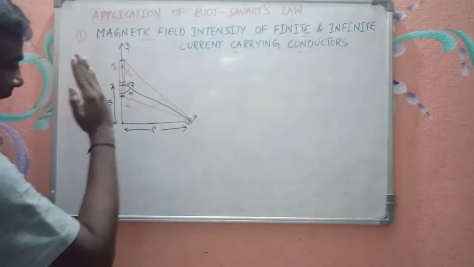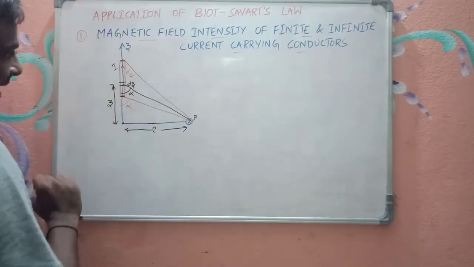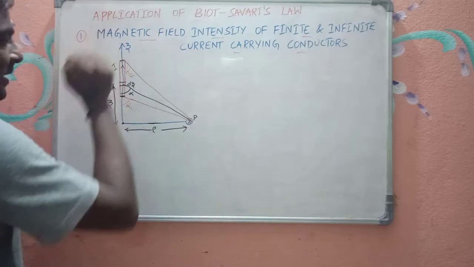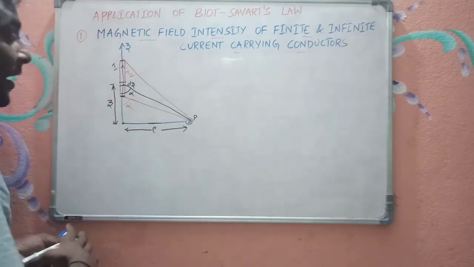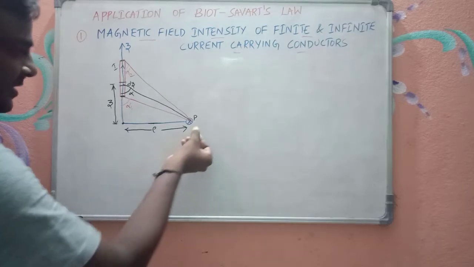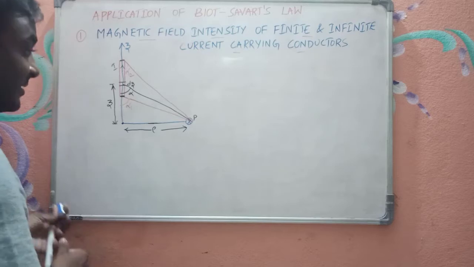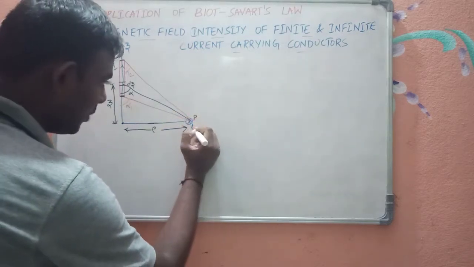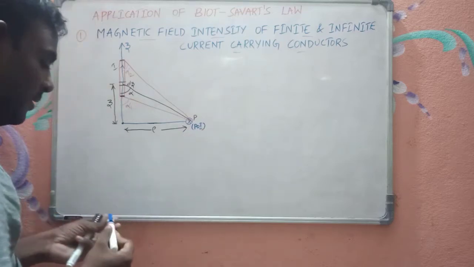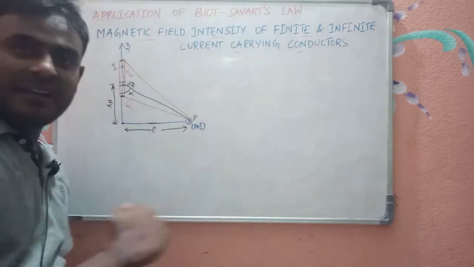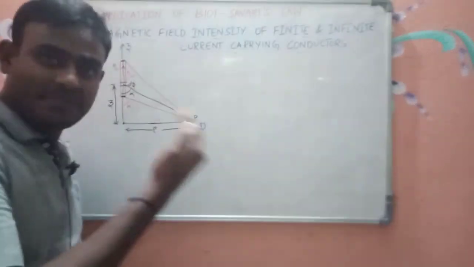So I am considering a finite current carrying conductor placed on the z axis carrying the current in the positive z direction, and I am interested to find the magnetic field intensity at this point. This point is called the point of interest, POI. In the previous videos also, I mentioned this point of interest many times.